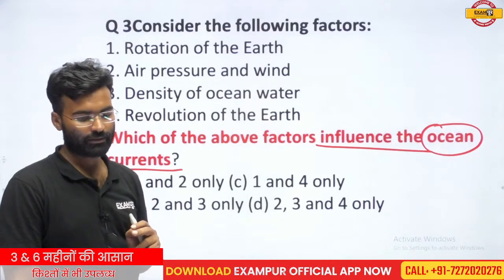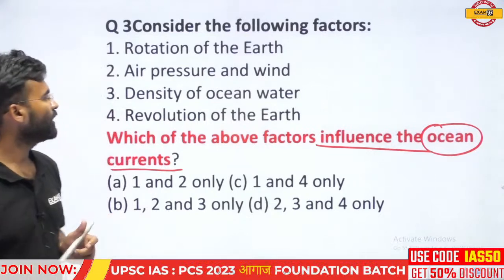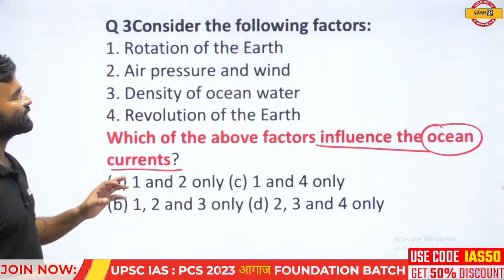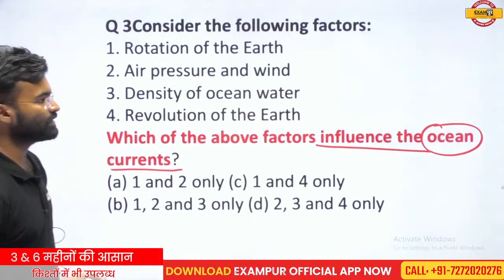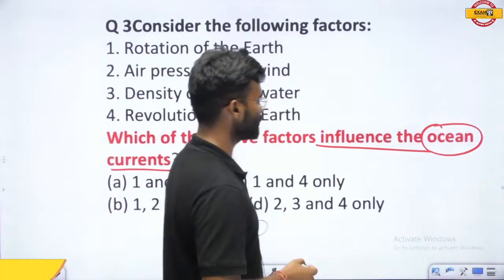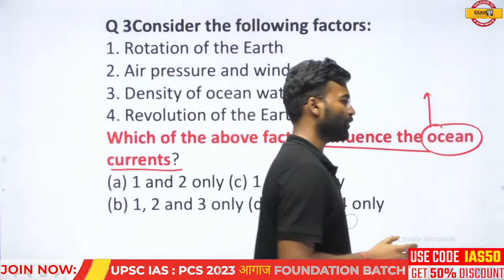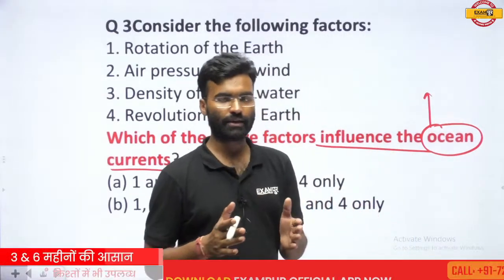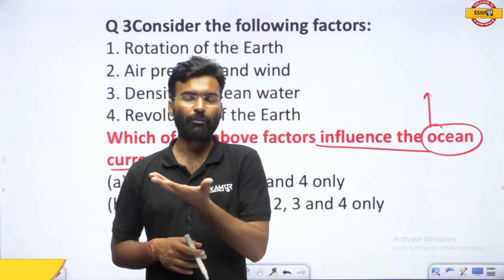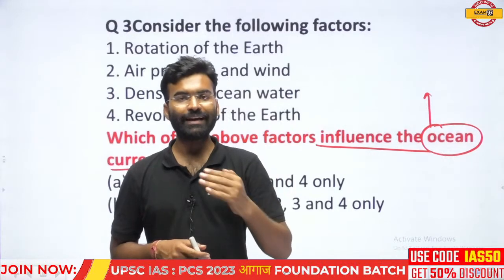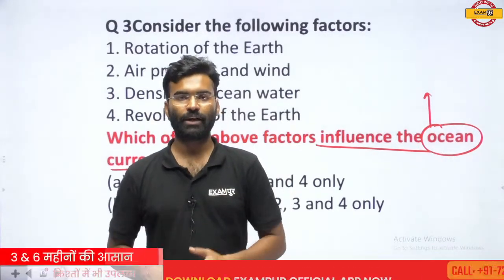Okay, Sadab Hussain, one response is coming. Sadab Hussain asks: What are the factors that affect the oceanic current? So what is the oceanic current? Firstly, you should understand what the oceanic current is. An oceanic current is like a proper river, a proper water channel that is moving in the ocean on a fixed path and in a fixed direction.